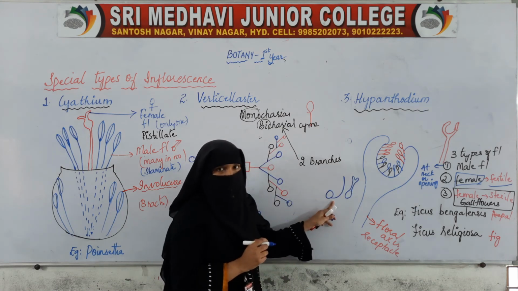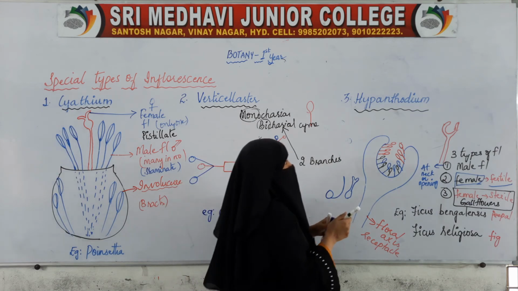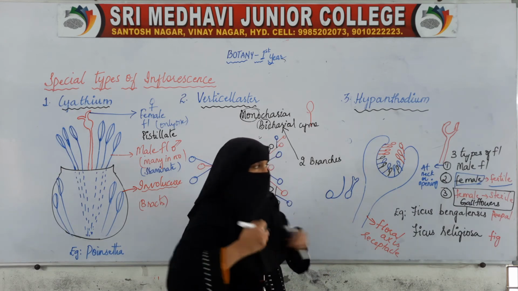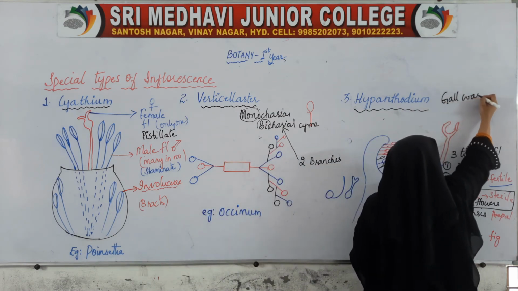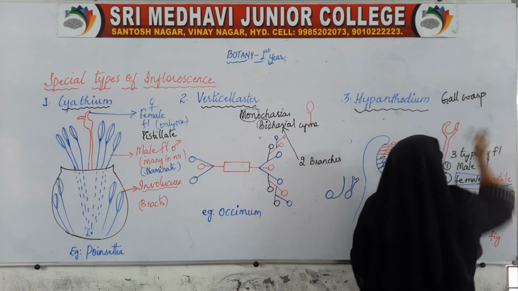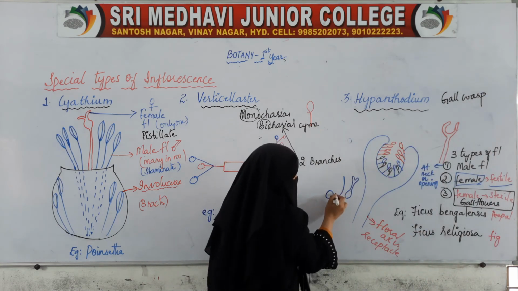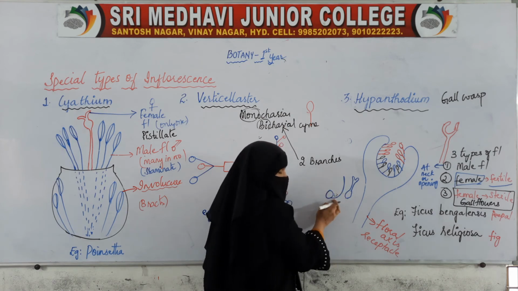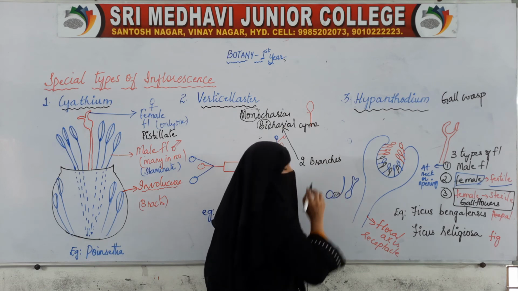Now a wasp, an insect called the gall wasp, comes inside, and as the style is lateral, there is space. In this space, they lay the eggs.